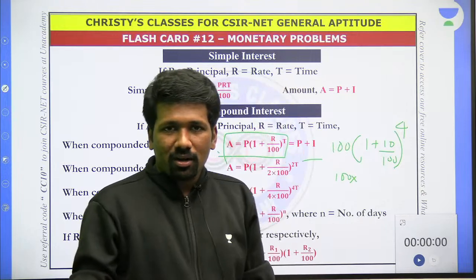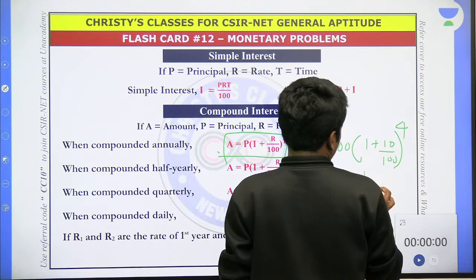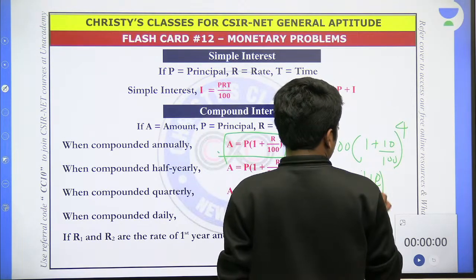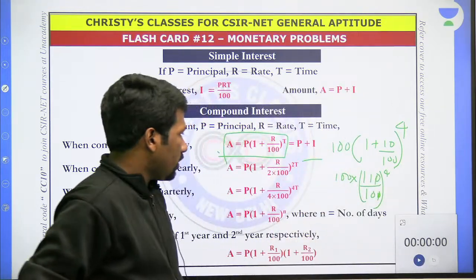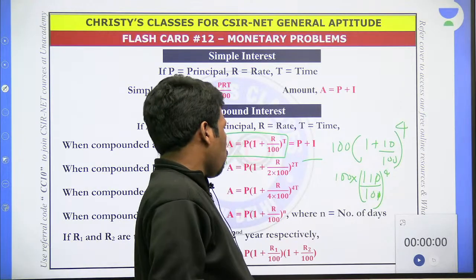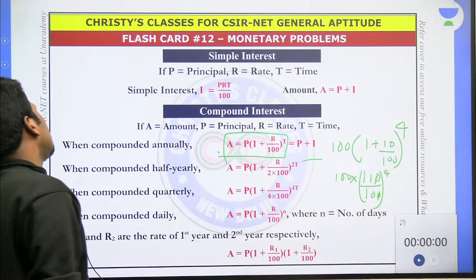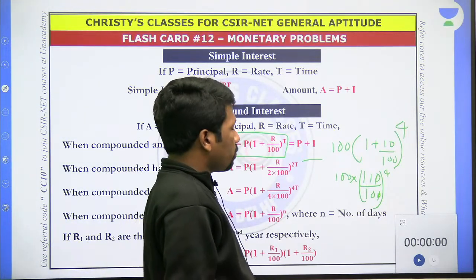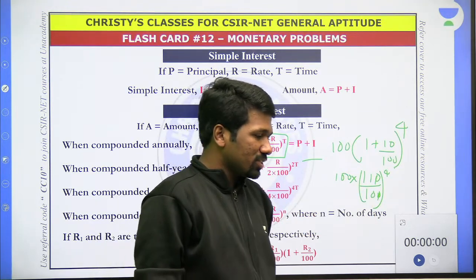That is why I told you the mental math way is better. So anyway, 100 plus 10, 110 by 100. That is 11 by 10 raised to 4. So 11 raised to 4, that is 121 squared, 14641 divided by 10,000. 0 cancels, 1.4641 itself you will get. Calculate it and check, you will get the exact same thing itself.